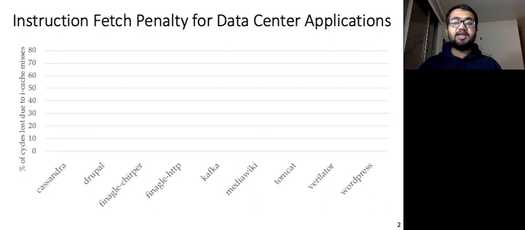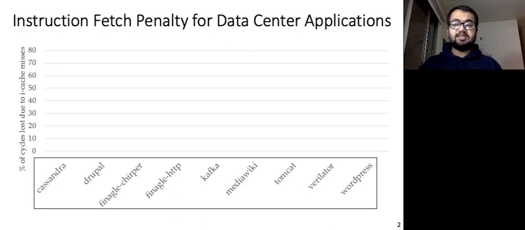Instruction cache or I-cache misses is a major problem for data center applications. We characterize the implications of this problem for 9 data center applications. These data center applications are widely deployed in many companies, including Facebook, Twitter, and Netflix.